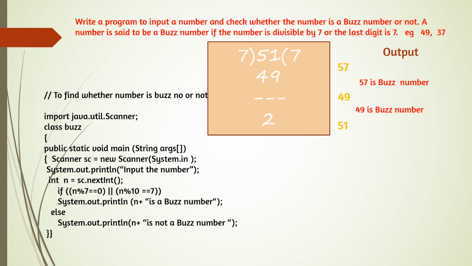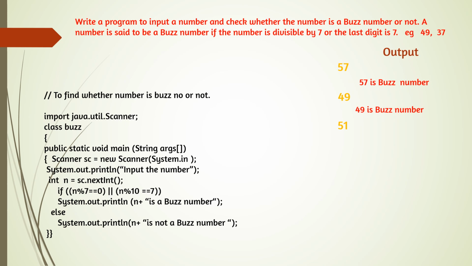So both the conditions are false. That means the if will not be executed, else will be executed. And in else, it prints it is not a bus number. So like this, the program will work. If any one of the conditions is true in the OR operator, the answer will be true. Otherwise, it will be false.